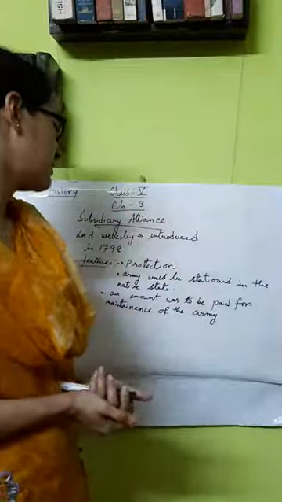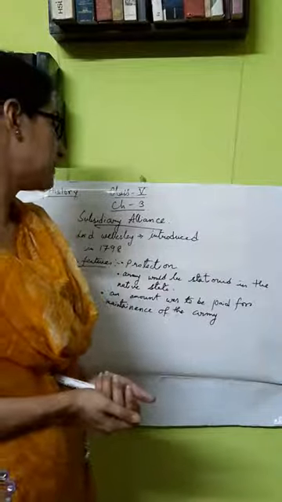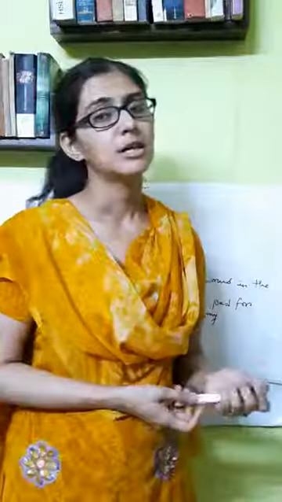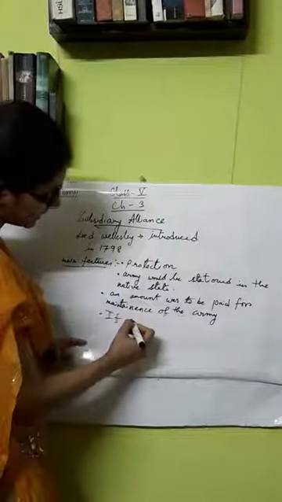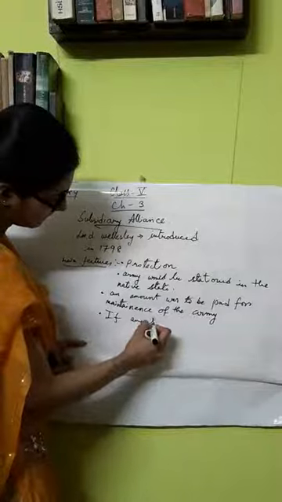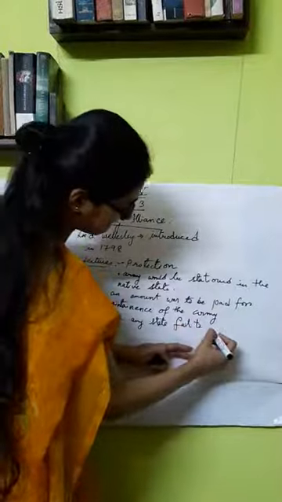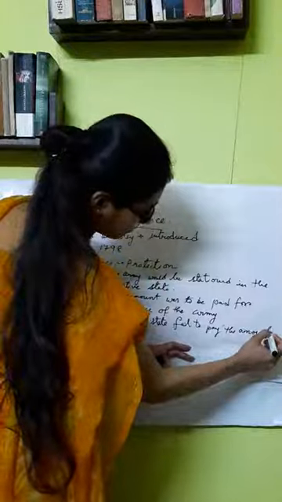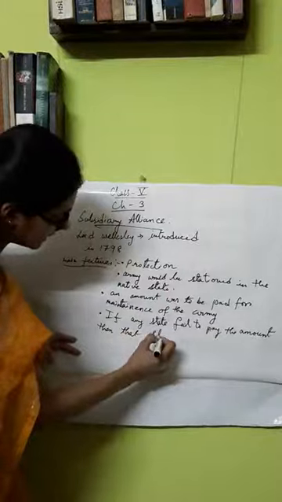Now it was said that an amount has to be paid for maintenance of the army, and if the state failed to pay the amount, then that state would be captured by the British government. It was also said that if any state failed to pay the amount, then that state would be captured.